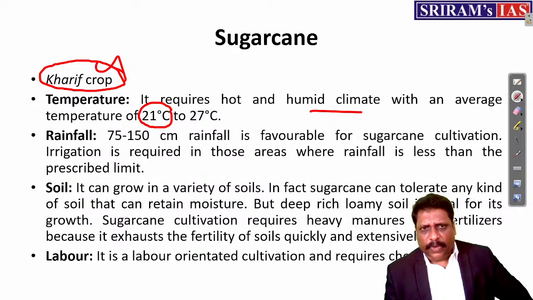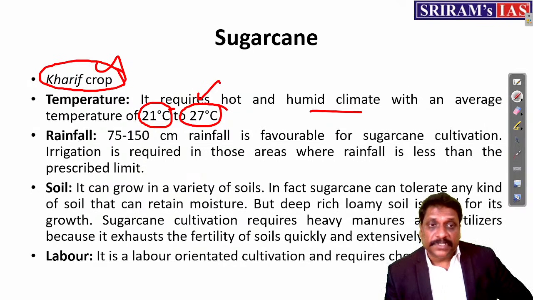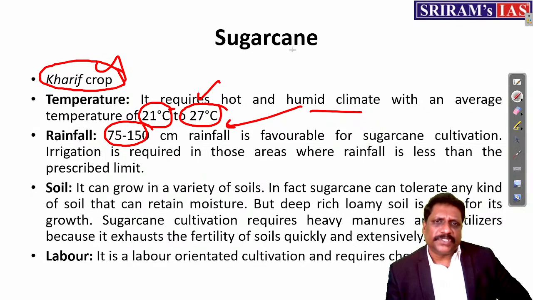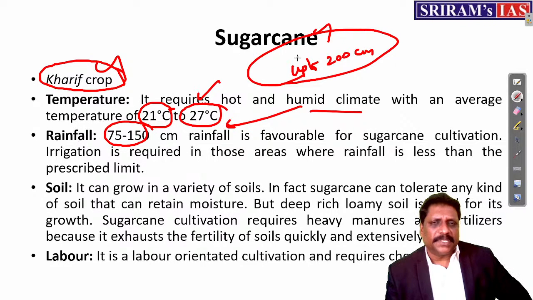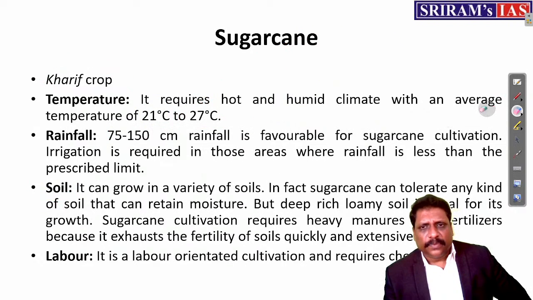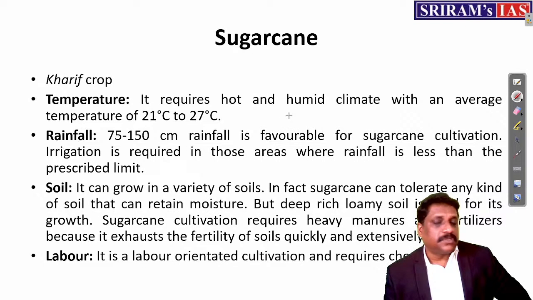Somewhere 21 to 27 degrees is the temperature that is needed. And rainfall, my dear friends, I already said humid climatic condition, if not per-humid, up to 200 centimeters. Wherever I experience up to 200 centimeters of rainfall, I can have sugarcane cultivation. Now soil, my dear friends, and one more thing, let me tell you: sugarcane is a water intense crop.